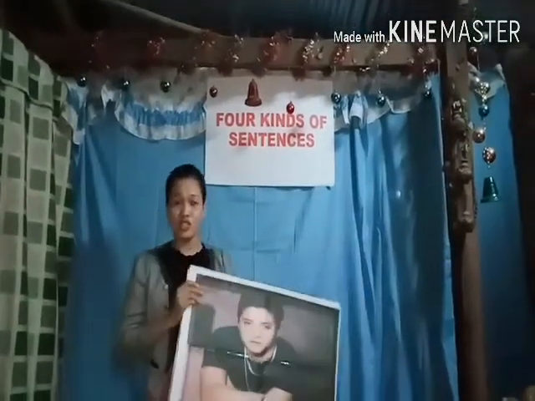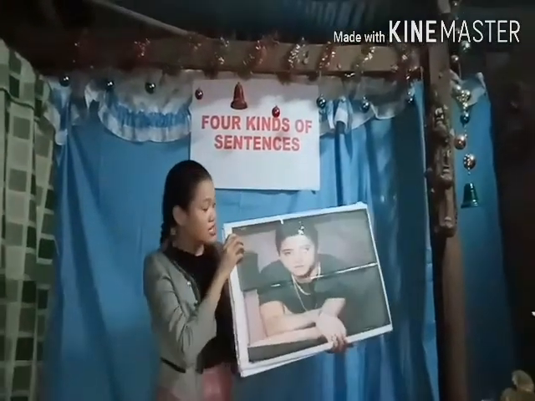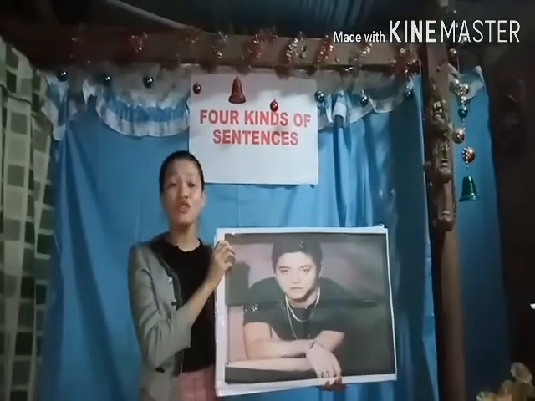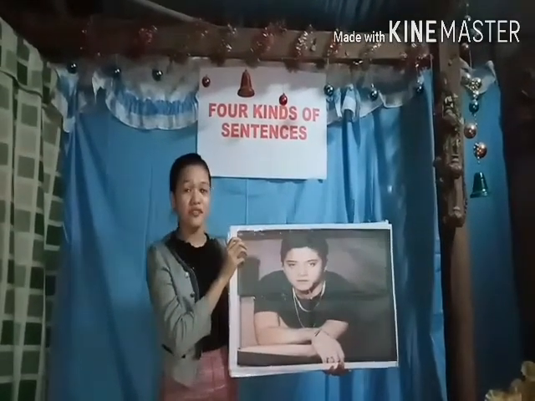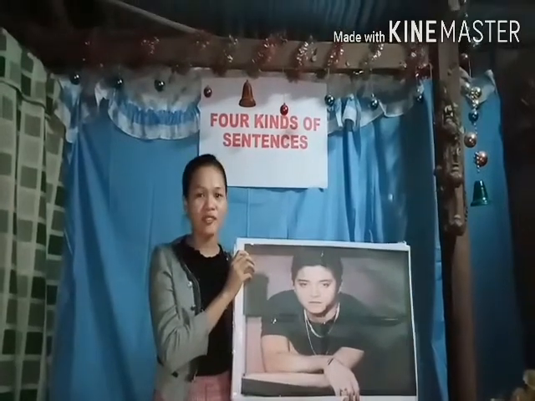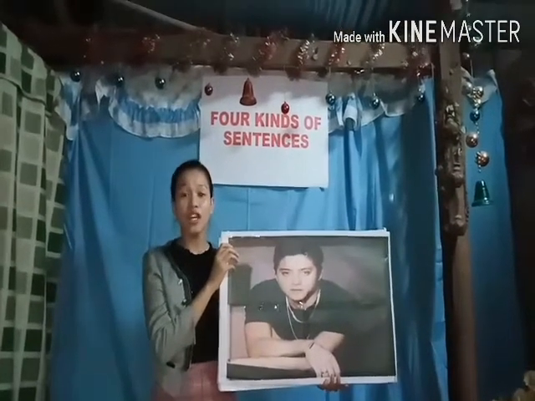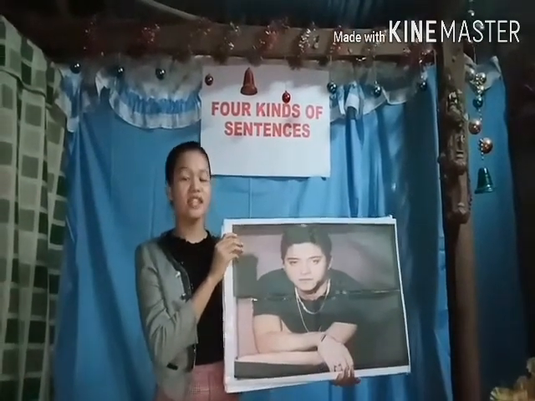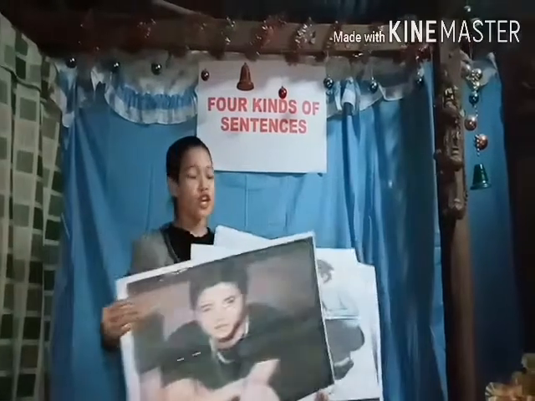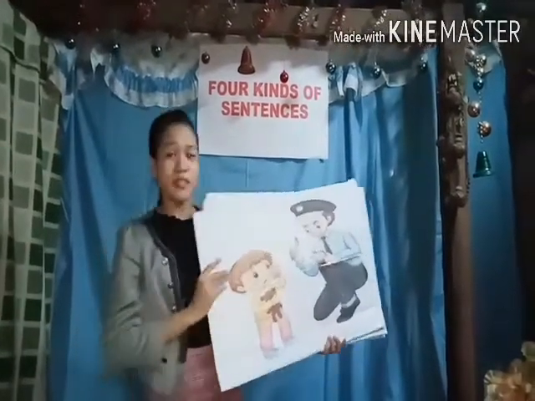To further assess your understanding of our lesson for today, I have here pictures. Group 1 is assigned in this picture. All you have to do is to write 1 declarative sentence, 1 imperative sentence, 1 interrogative sentence, and 1 exclamatory sentence. Group 2 is assigned in this picture.